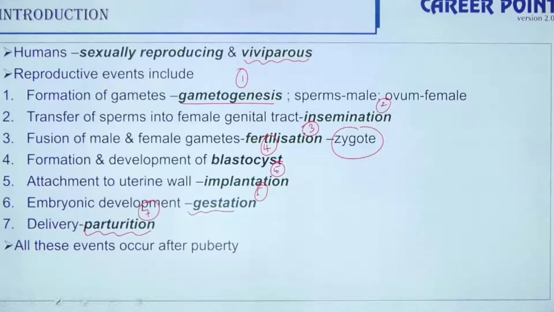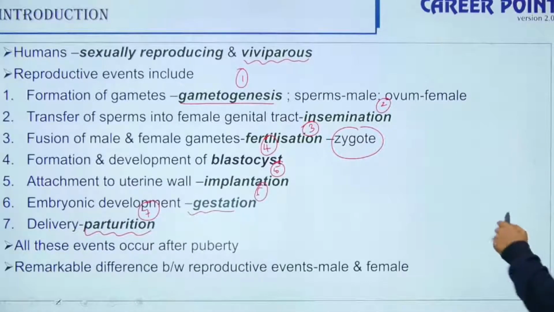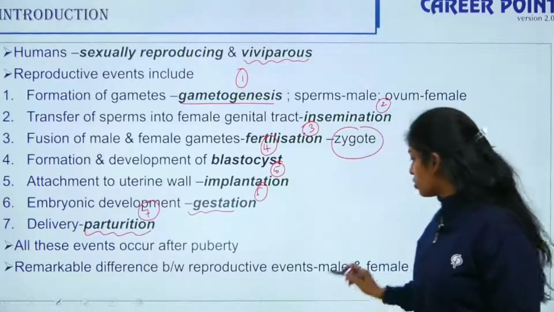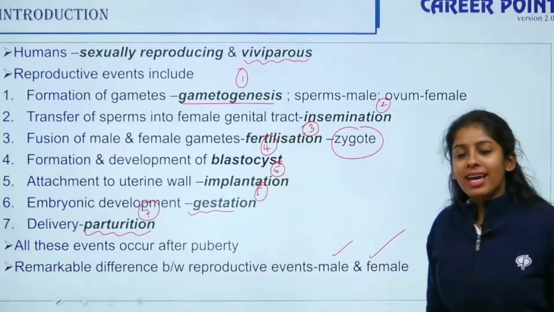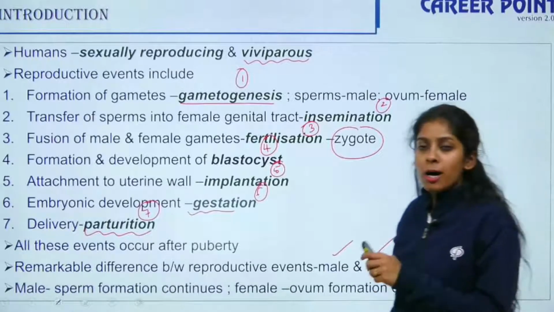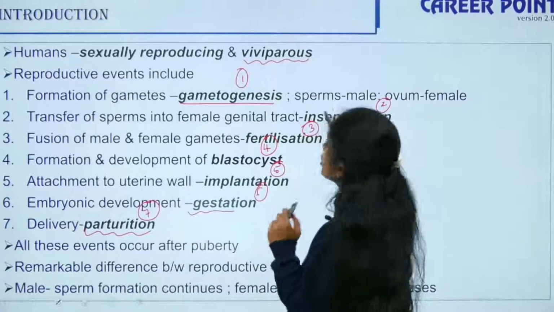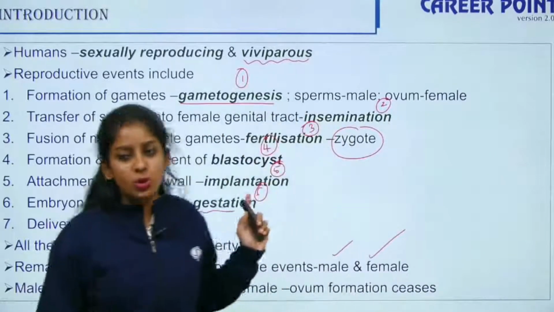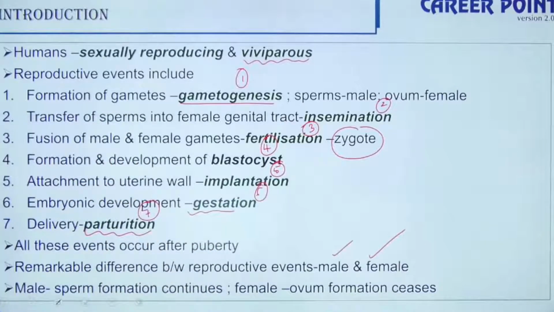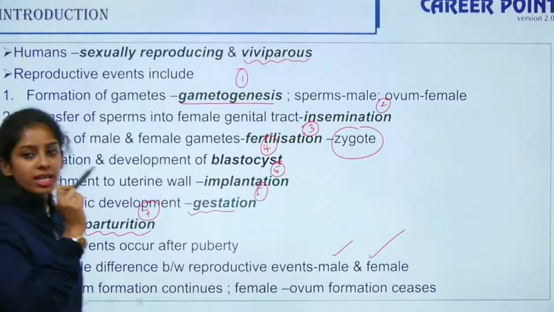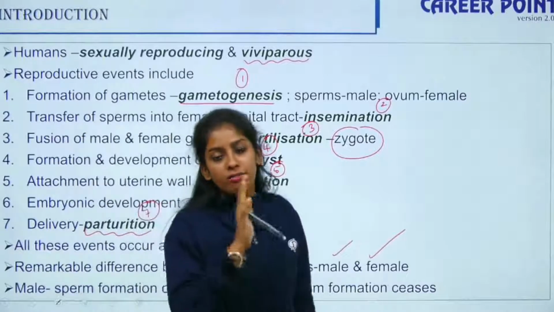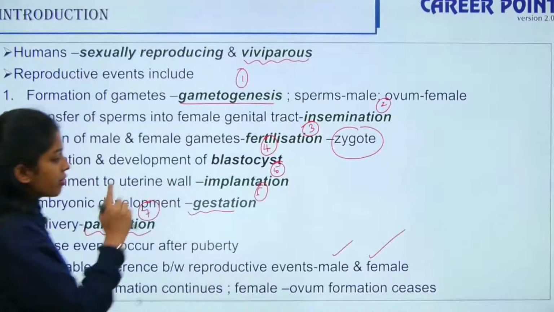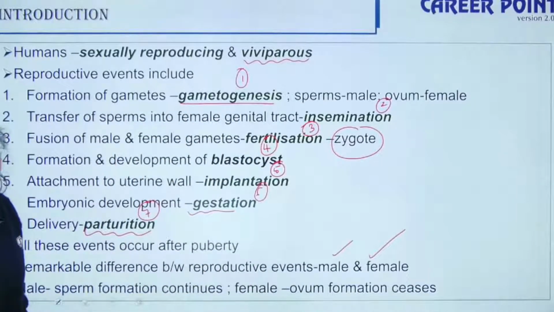There is a remarkable difference between the reproductive events of male and female. In the male, sperm formation, that is gamete formation, continues throughout, whereas in the female, the formation of the female gamete, the ovum, stops after a particular period.